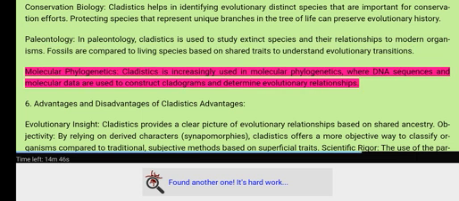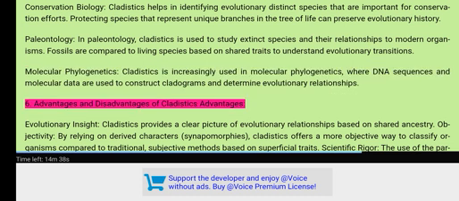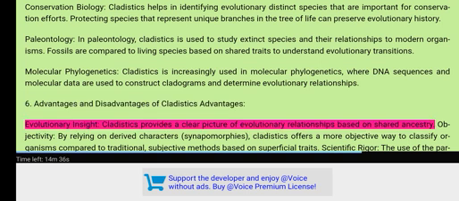Molecular phylogenetics. Cladistics is increasingly used in molecular phylogenetics, where DNA sequences and molecular data are used to construct cladograms and determine evolutionary relationships. 6. Advantages and disadvantages of cladistics. Advantages. Evolutionary insight: cladistics provides a clear picture of evolutionary relationships based on shared ancestry.